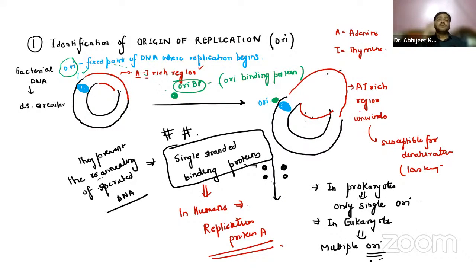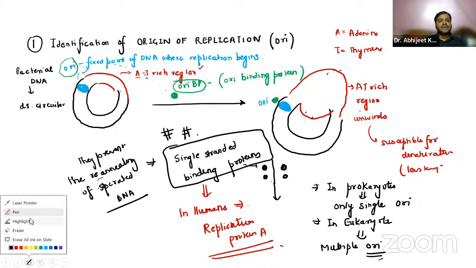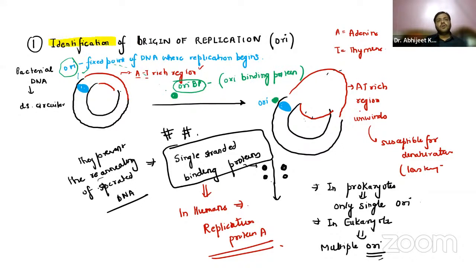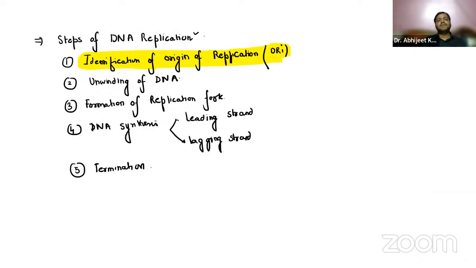This is the very first difference between the replication of prokaryotes and eukaryotes. So that is the first step, the identification of the origin of replication.